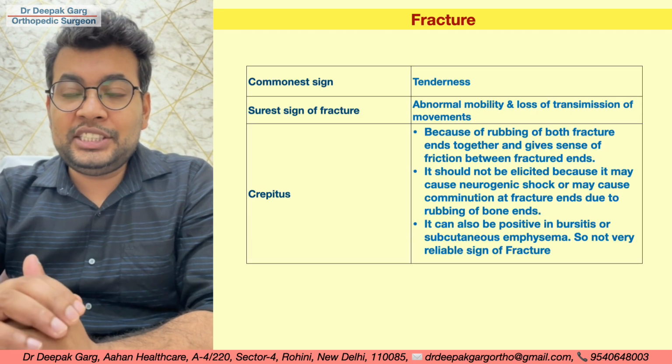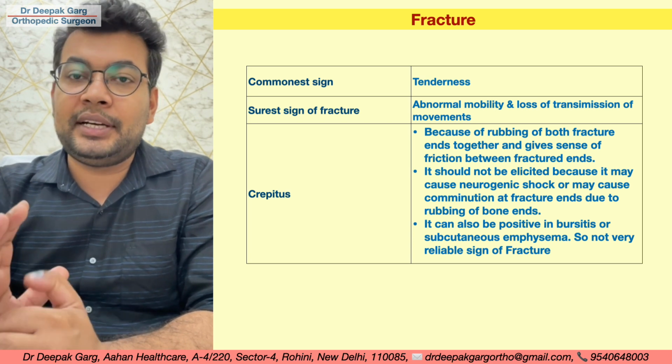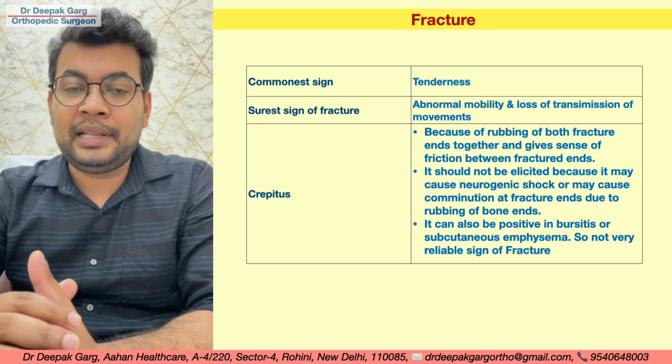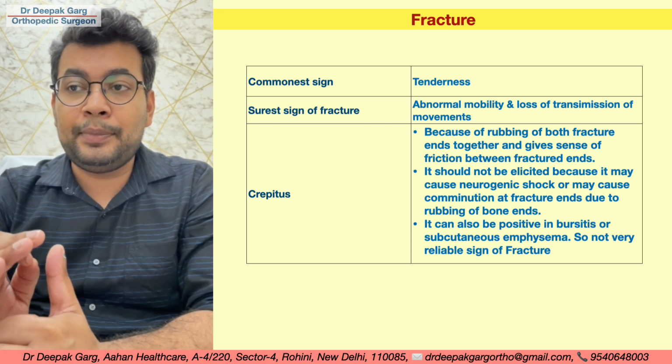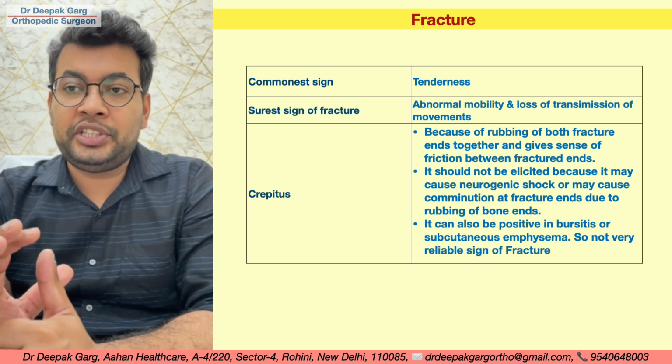So the commonest sign of a fracture, that means if the fracture is there, this sign will be there. So the answer is tenderness. Surest sign of the fracture, again the same as diagnostic sign of the fracture, the answer is abnormal mobility. Loss of transmission of the movement is a surest sign of the fracture.